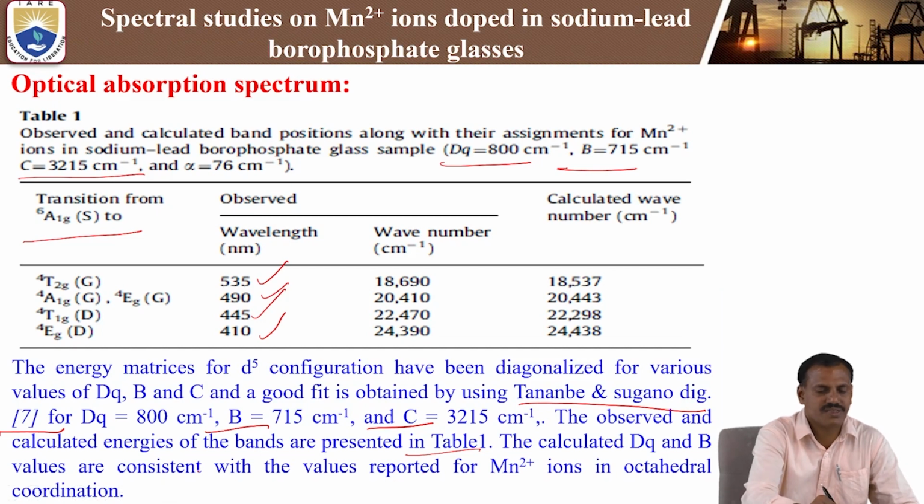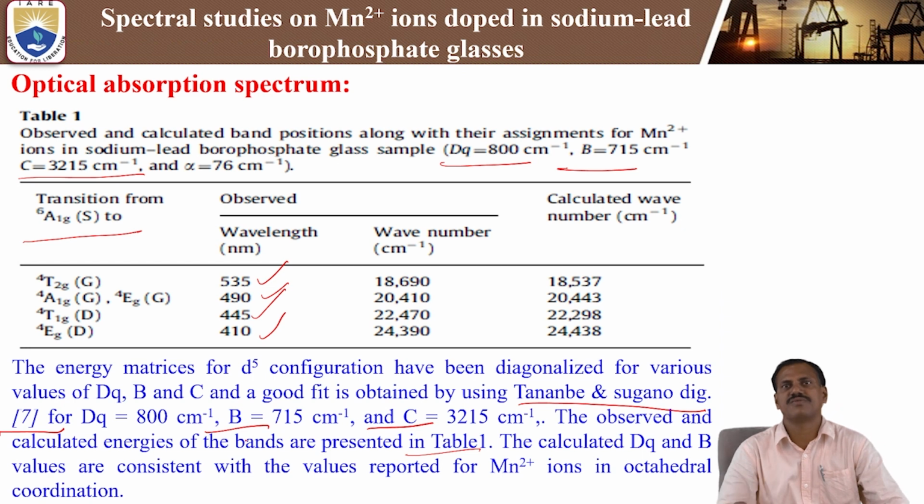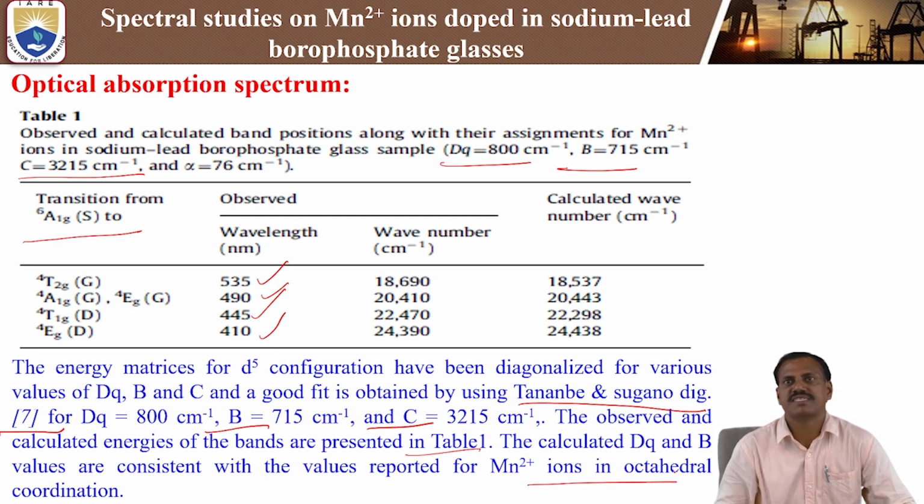Here we compare with other studies. The energies obtained from the optical absorption bands and those calculated using the Tanabe-Sugano diagram are similarly consistent with the energies of the absorption bands of Mn2+ ions doped in sodium lead borophosphate glasses. This is mainly due to the Mn2+ ions being present in the octahedral coordination site.